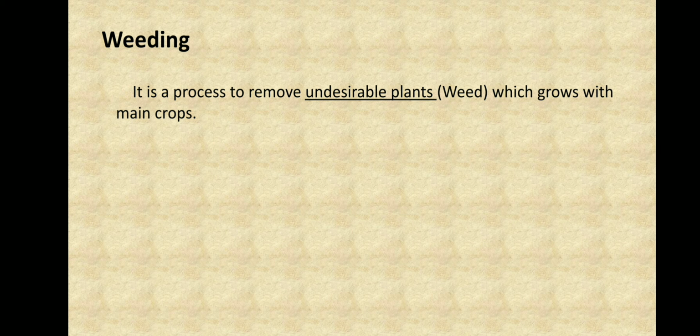Because they cause many disadvantages for the crops, such as taking all the sunlight from the main crop.